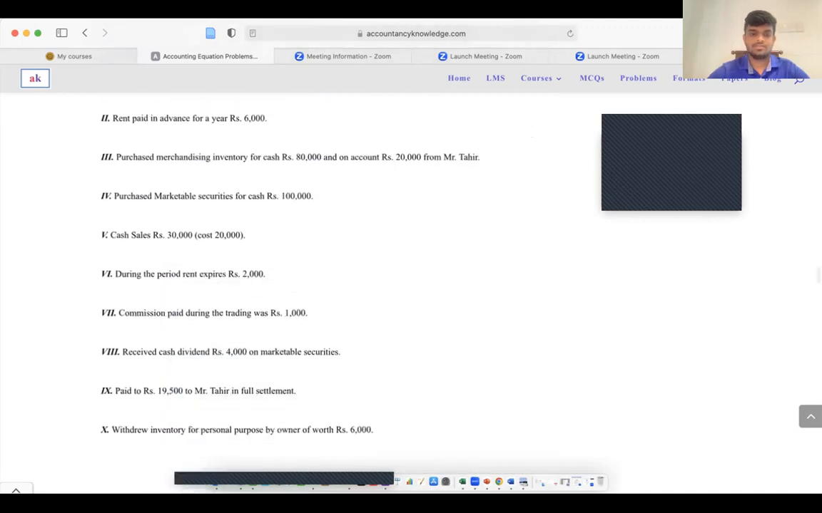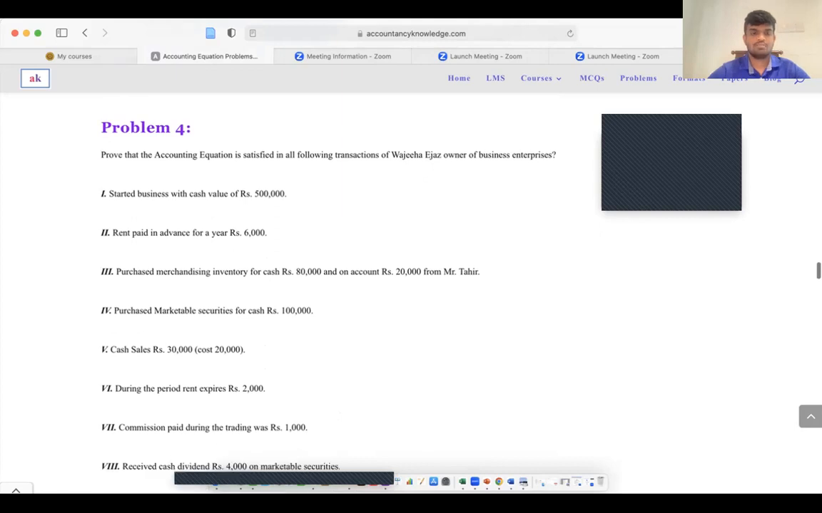And the problem 4, right? Prove that the accounting equation is satisfied in all following transactions of Vajisha Siak, owner of the business enterprise. Started the business with cash value of rupees 500,000, right? Basically, it is very important, right? So you identify the investment. So your cash balance will be increased by 500,000 and your owner's equity will be increased by 500,000.